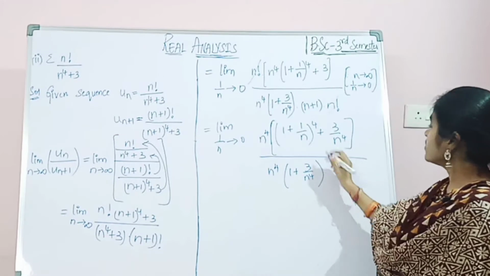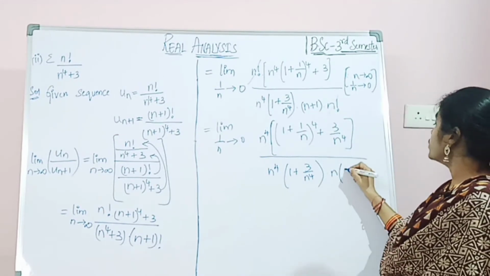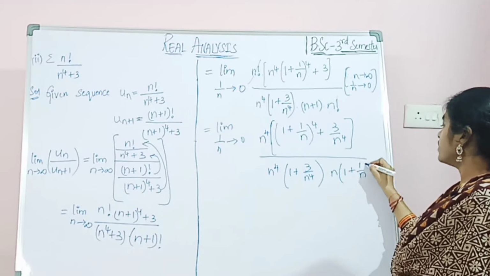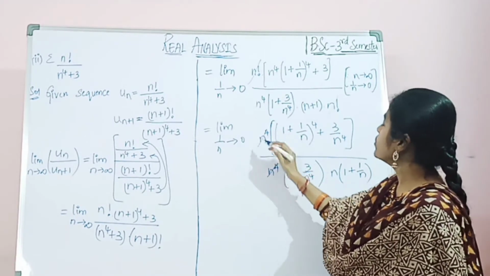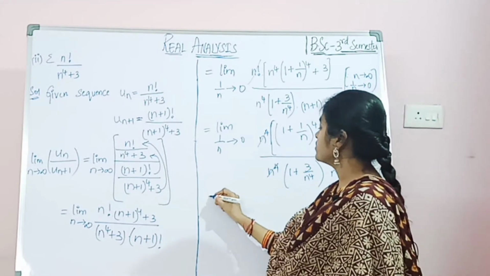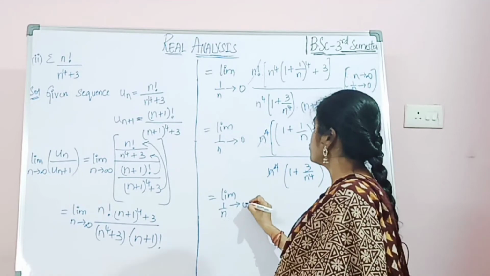Now this n plus 1 we can take as n common, so n into 1 plus 1 by n. Now n power 4, both are cancelled. That equals limit 1 by n tends to 0.